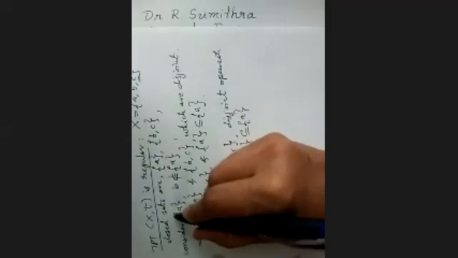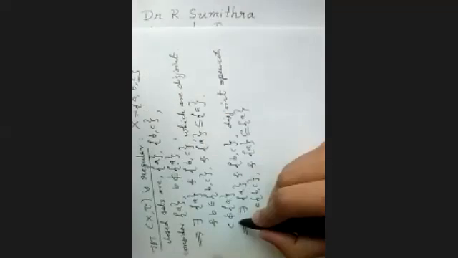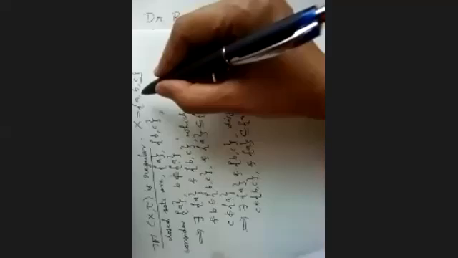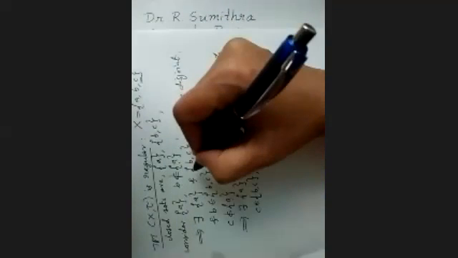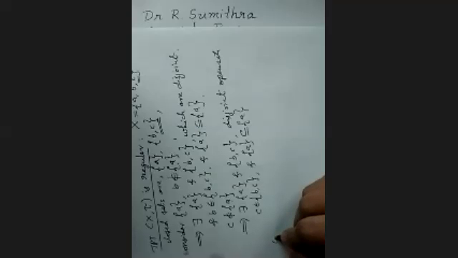Now, for singleton A, I got one element B not belonging to singleton A, and I got another element C not belonging to singleton A. Is there any other element not belonging to singleton A? No. So two cases are over. Now I'll go to the next closed set. Another closed set is B comma C.